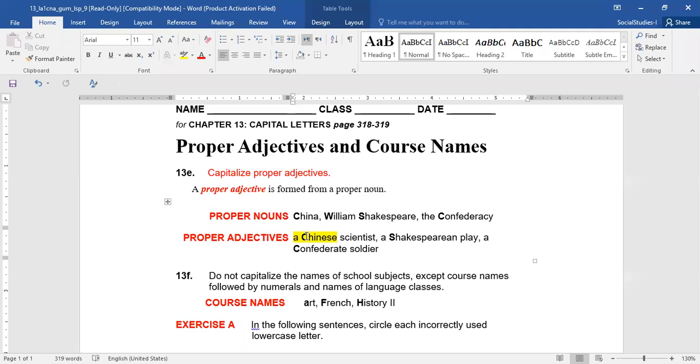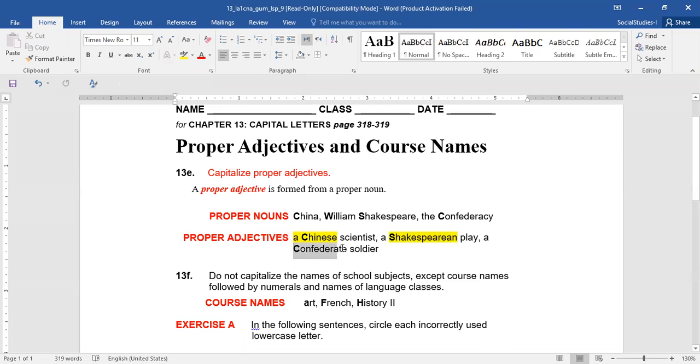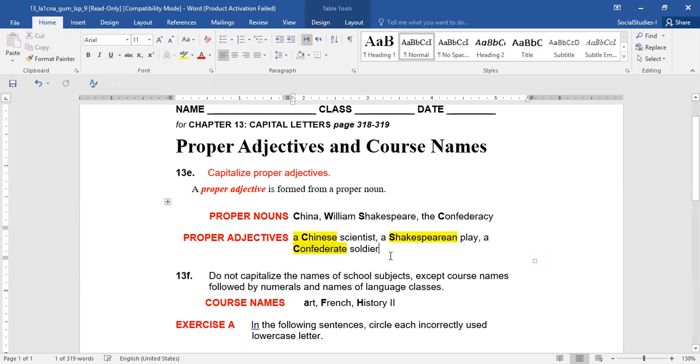Shakespearean play means the playwright was William Shakespeare. A confederacy is a noun. A Confederate soldier. Confederate here is a proper adjective, again modifying the word soldier. So here we have three proper adjectives and they're all modifying different nouns.